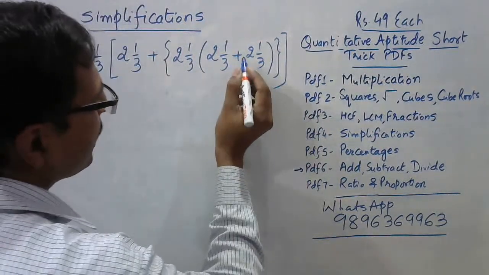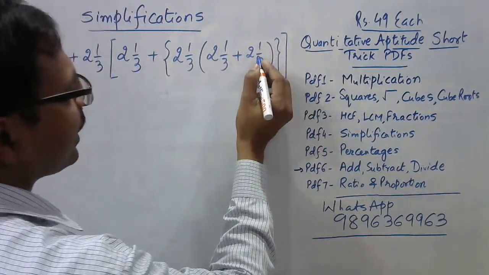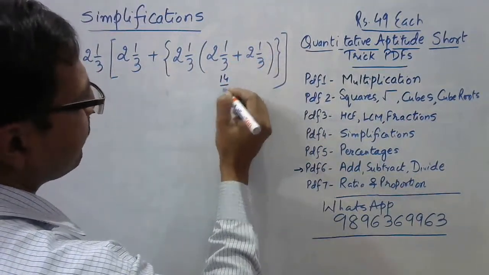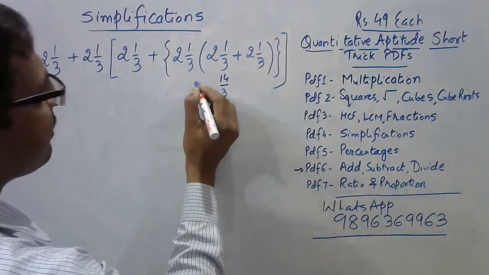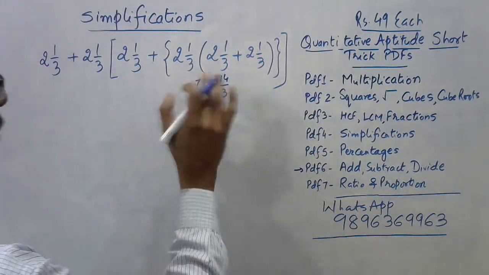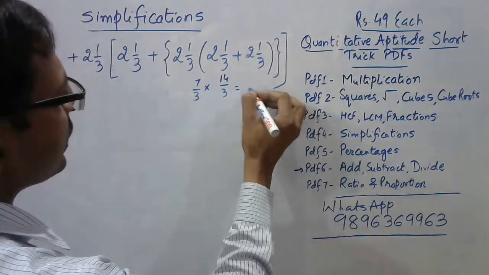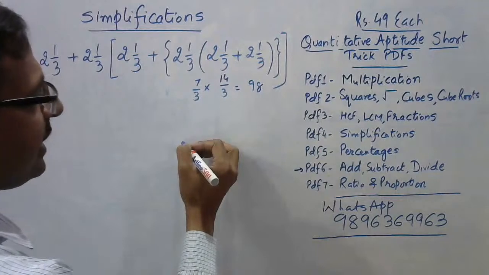So 2 1 by 3 is 7 by 3, right? So 7 by 3 plus 7 by 3 is 14 by 3, right? And now another 7 by 3 to be multiplied with this. So the numerator is going to be a big one. 14 sevens are 98.